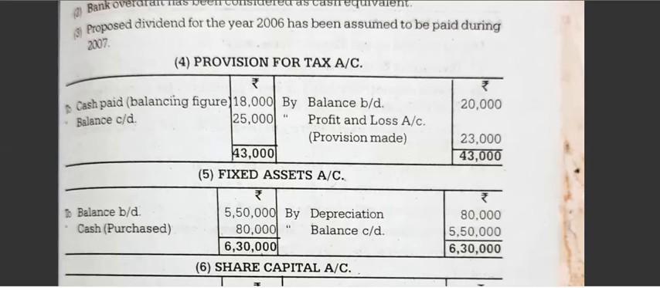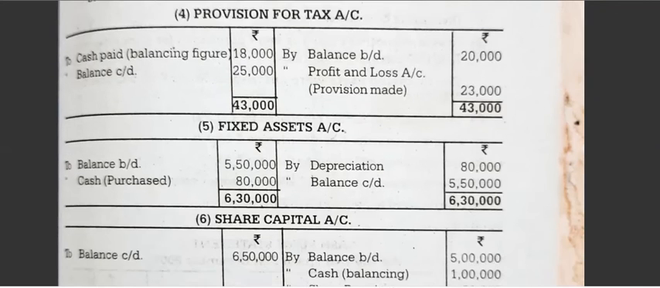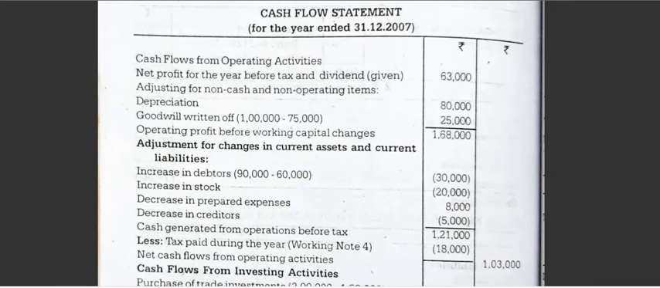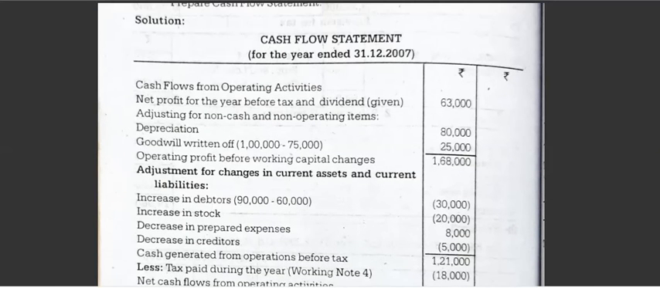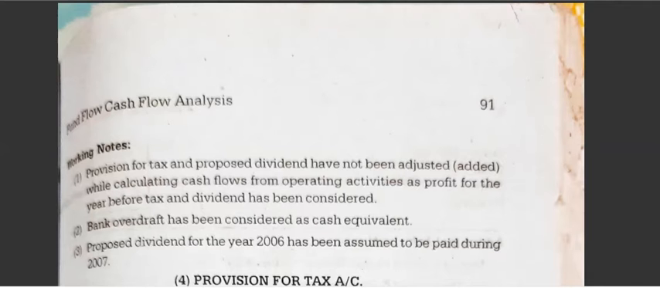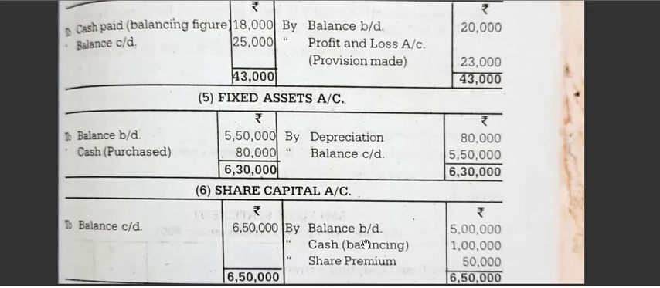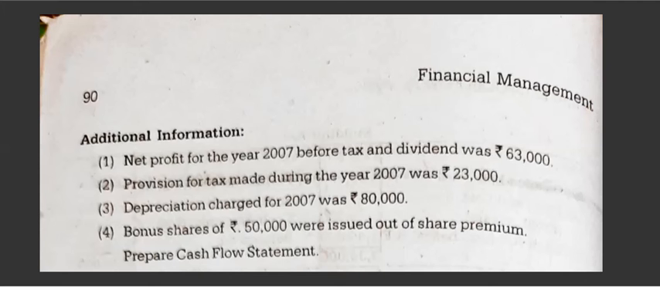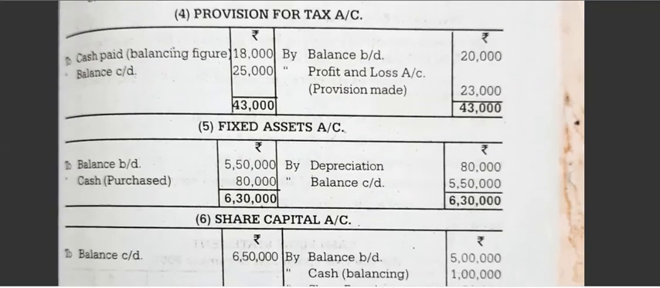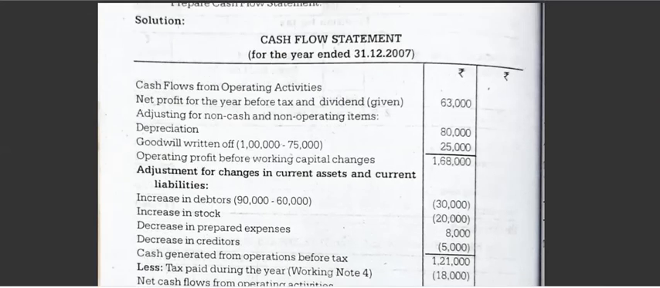Next comes share capital, because they have given a share premium for bonus shares. So we have to open a share capital account to adjust it. By balance brought down 5 lakh opening balance, balance carried down 6,50,000. See, you have transferred to the share premium. You see the adjustment, it is given last: bonus shares were made out of share premium. It is nothing but share capital. So bonus shares will come here as by share capital.